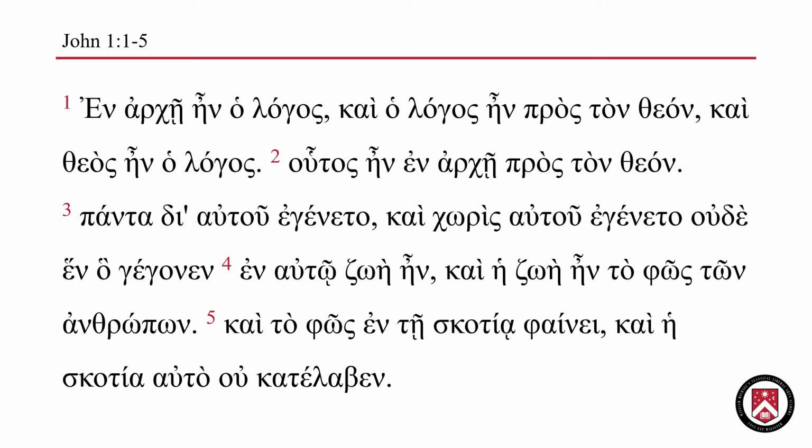Ein is the verb was. En archei means in the beginning, and pros ton theon means with God. Houtos, this, ein en archei, was in the beginning, pros ton theon, with God.